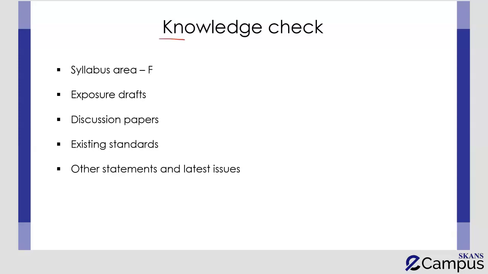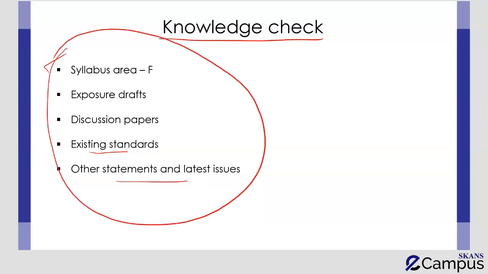First of all, the knowledge check that you need to have beforehand. You need to cover syllabus area F of your syllabus guide. You need to know about the relevant exposure drafts and discussion papers which are going to be tested. You need to have knowledge of existing standards and the loopholes or potential areas of improvement in them, and some other statements and latest issues which have been highlighted by the examiner. This has been told to you in advance so that the current issue question does not come as a surprise in your exam.